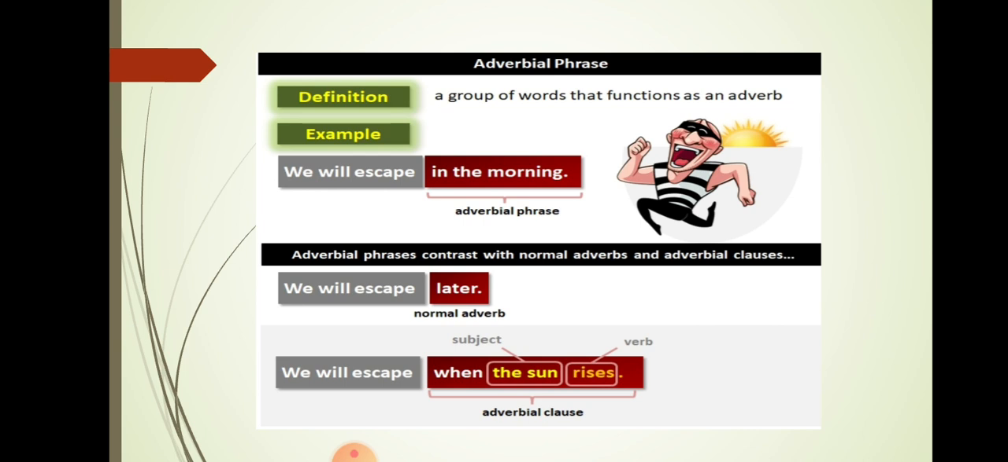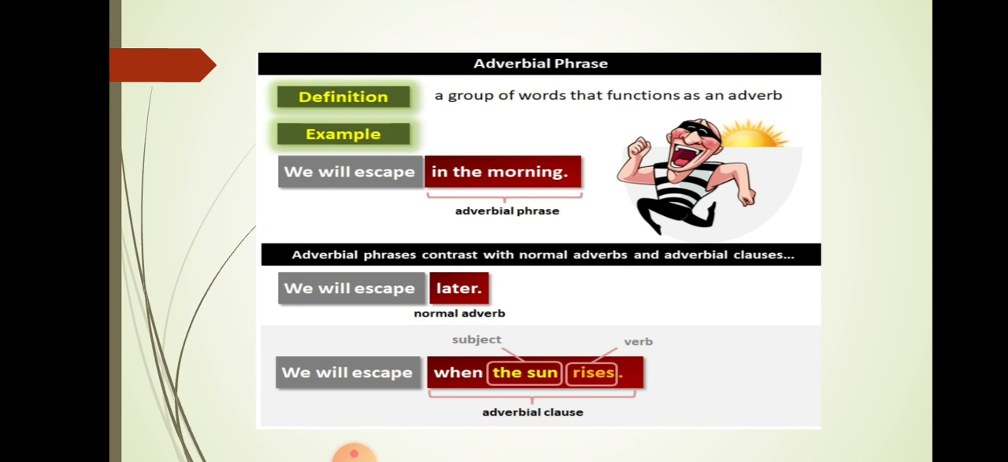Now see here, we will escape in the morning. Now in the morning is basically a prepositional phrase. As I have told in my previous lecture, prepositional phrases can function like adjectives and can function like adverbs as well. Now, in the morning is an adverbial phrase. It's a prepositional phrase functioning like an adverb here. It's a group of words, so it's an adverbial phrase.